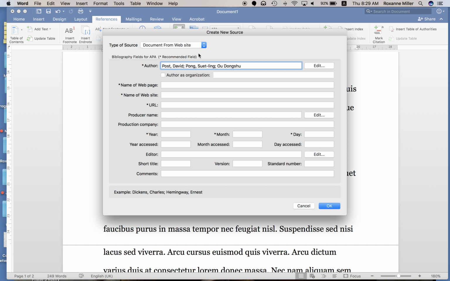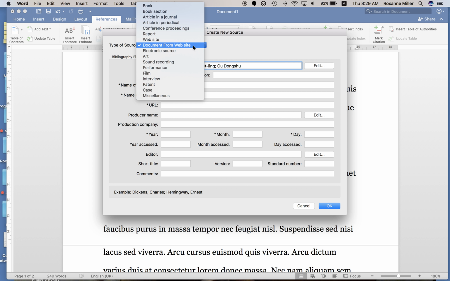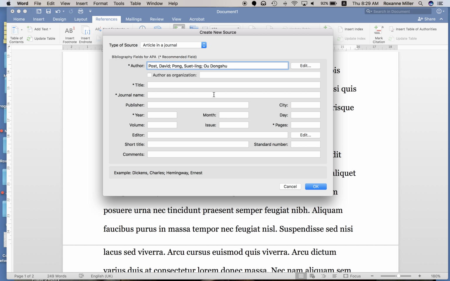All right. Now, you'll notice by default, it keeps document from the web page as the last item. So I need to change that. And this one is an article in a journal. Now, it keeps my authors' names in there. That's fine. But now I'm going to fill in the information again. One Country, 2 Peoples. This is Asian Population Studies. Okay, we don't know the publisher, we don't know the city. The year is 2015.